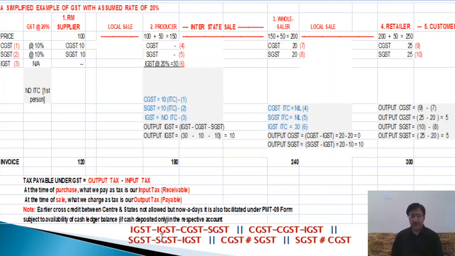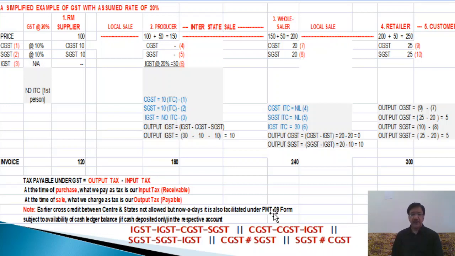From IGST, this is the rule I repeat here: you can see from IGST, first IGST is deducted, then CGST, then SGST. From CGST, first CGST is deducted, then IGST will be deducted, not SGST. And from SGST, first SGST will be deducted, then if any balance remains, IGST will be deducted. But between CGST and SGST, no inter-credit will be deducted; in between the central and state, no corresponding credit will be allowed.